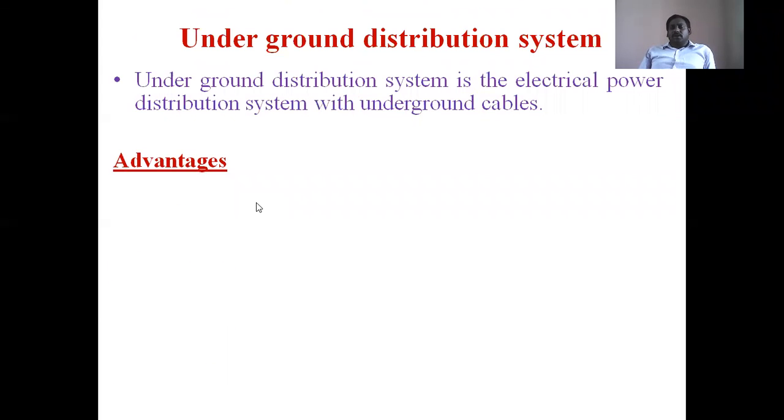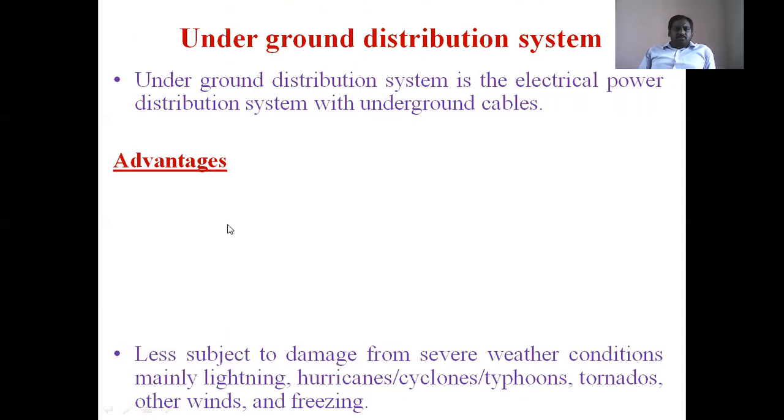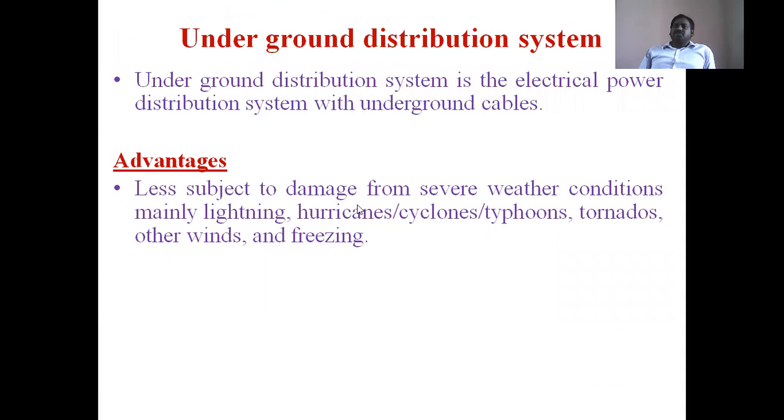And some advantages are also there with the underground distribution system. What are those? Less subjected to damage from severe weather conditions, mainly lightning, hurricanes, cyclones, typhoons, tornadoes, other winds and freezing. Generally, overhead conductors are severely affected by lightning, and due to rainy situations and fog also power loss takes place.